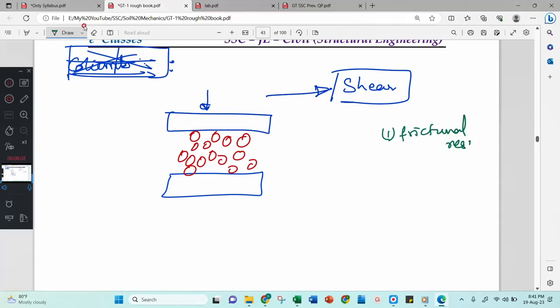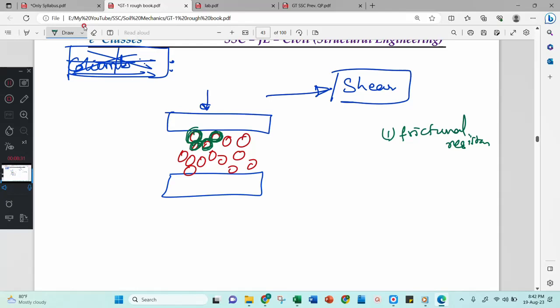Frictional resistance means, see here, every particle will have a rough surface, right? This green color you can see, this particle has a rough surface, and this particle also has a rough surface, and all these rough surfaces are in contact.